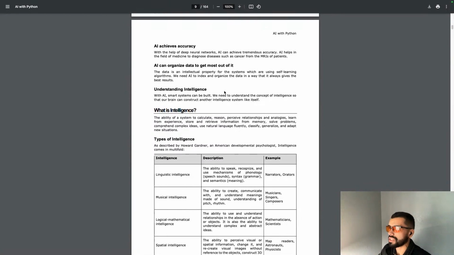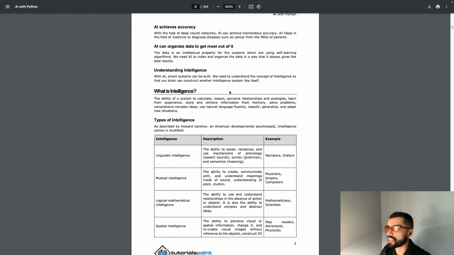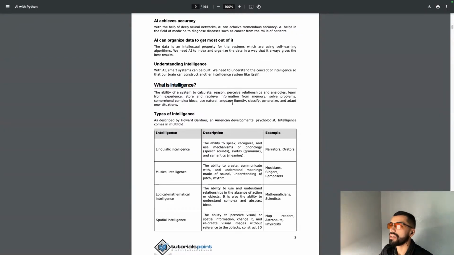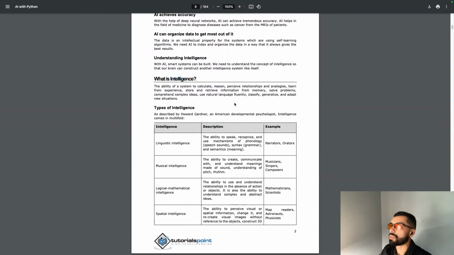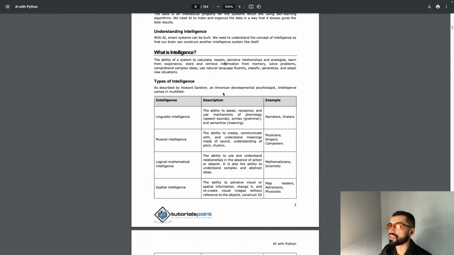With AI, smart systems can be built. We need to understand the concept of intelligence so that our brain can construct another intelligent system like itself. What is intelligence? The ability of a system to calculate, reason, perceive relationships and analogies, learn from experience, store and retrieve information from memory, solve problems, comprehend complex ideas, use natural language fluently, classify, generalize, and adapt to new situations.